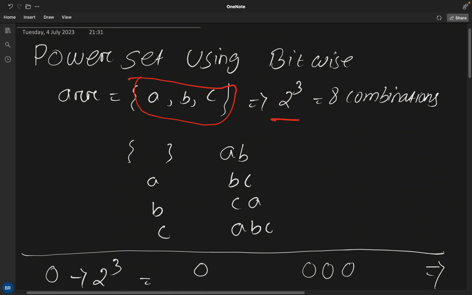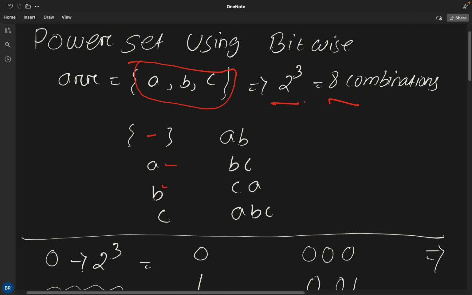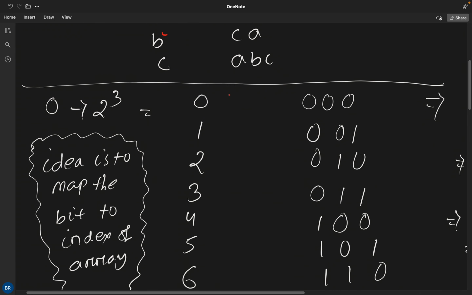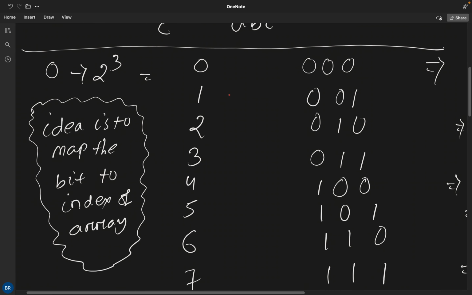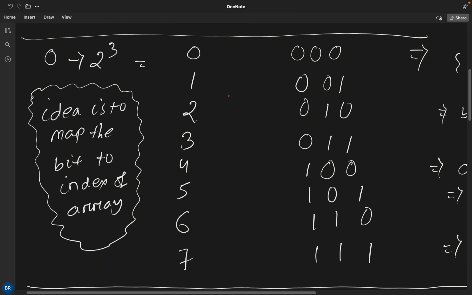We are generating 2 to the 3, all possible 8 combinations. These combinations, one is empty, and so on. Now just imagine 0 to 2 to the power 3, and imagine those numbers with their bit representation.